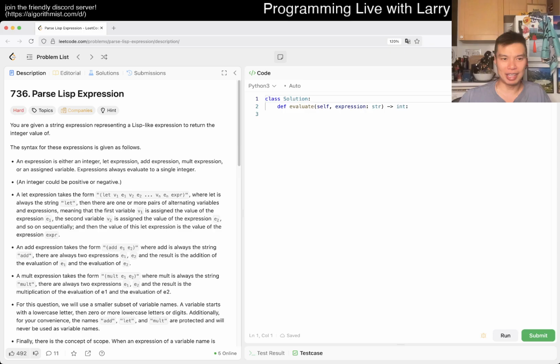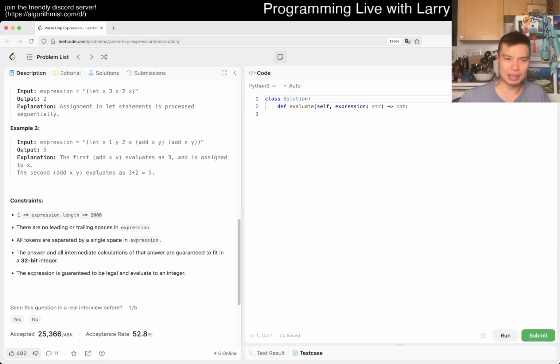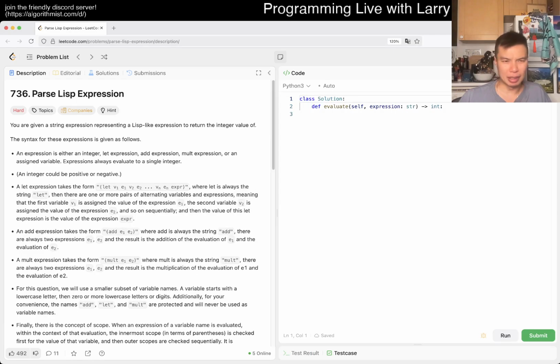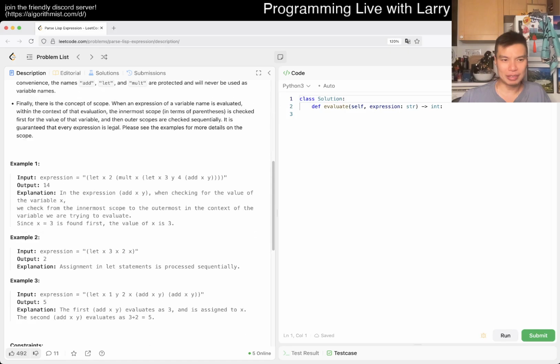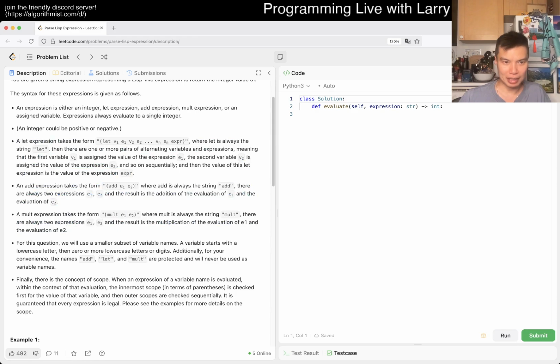So okay, you have a lot of syntax stuff. Let's take a look at the example because I'm too lazy to read them all. So you have, yeah, a Lisp type language. I actually don't know Lisp that super well. It's been a while. I do stuff with Emacs, but I don't remember. But yeah, okay. So you have three things, and that's it, right? A let, an add, and a mult, and then some stuff about concept.